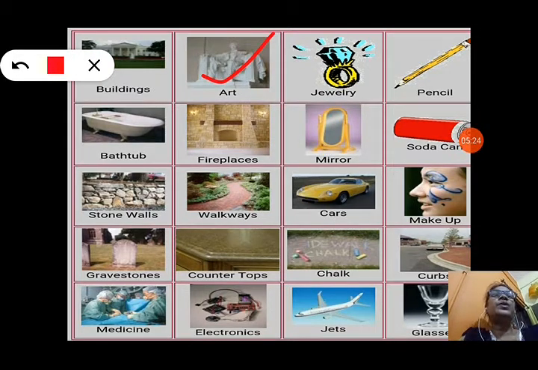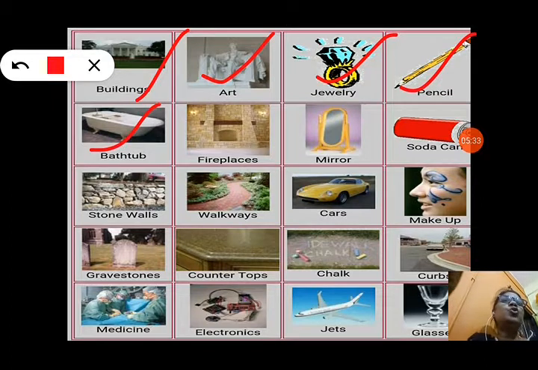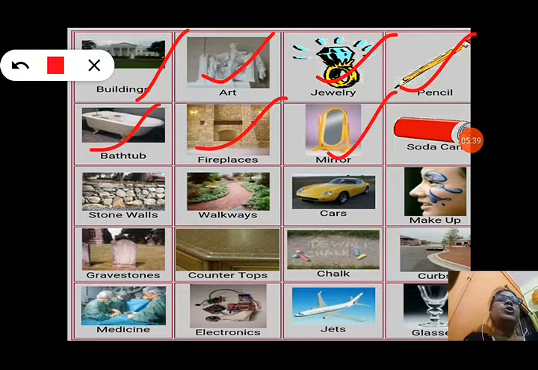Also for jewelry, and for buildings. A bathtub is made up of ceramic that we get from rocks only. A pencil contains graphite, which is also a type of rock. In a fireplace, you can see many types of different stones are used to make it. Mirror also. Soda cans are also made up of metals, which also come from rocks.